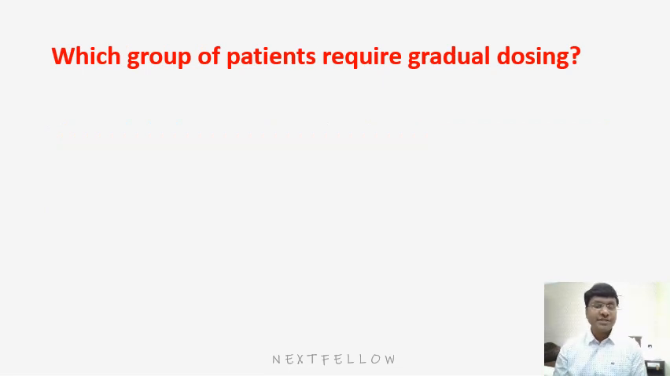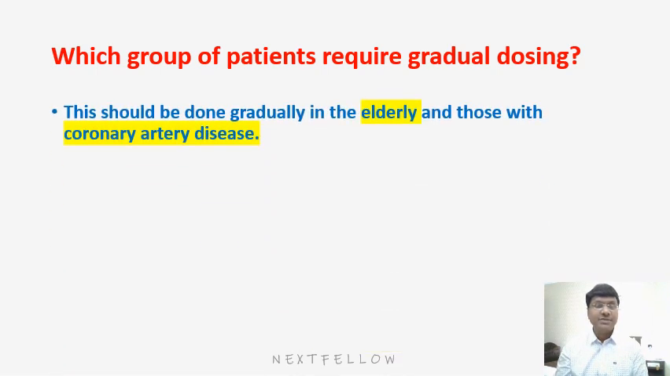Now, which group of patients require gradual dosing? Gradual dosing means you have to start with a low dose and then step up the dose. So gradual dosing is required in elderly individuals as well as in patients with coronary artery disease. Why? Because in patients with coronary artery disease, a high dose of thyroid hormone will increase the heart rate.